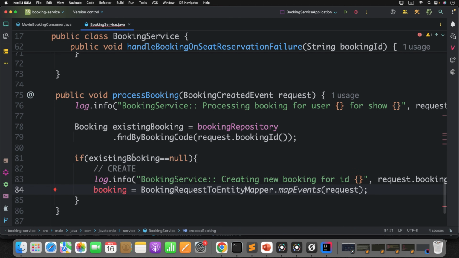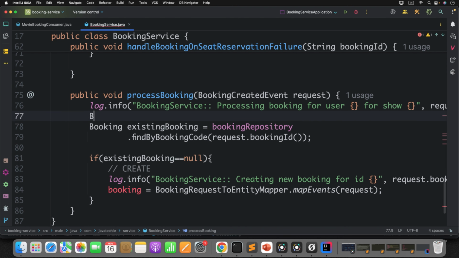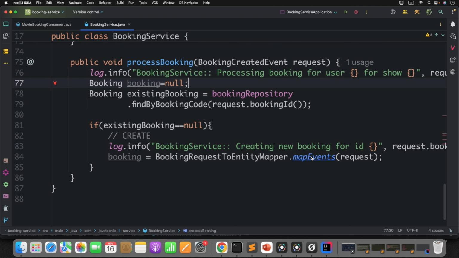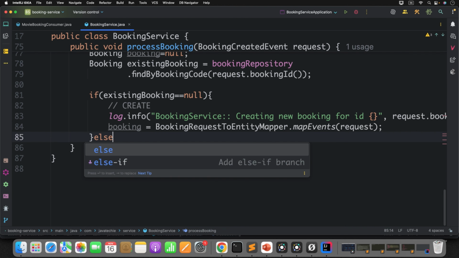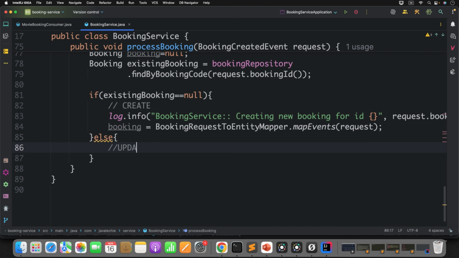Just add a log statement and you can map a booking object here. I'm using the same mapper where I'm just converting the request to entity, the booking request to entity mapper. Else it is an update scenario.